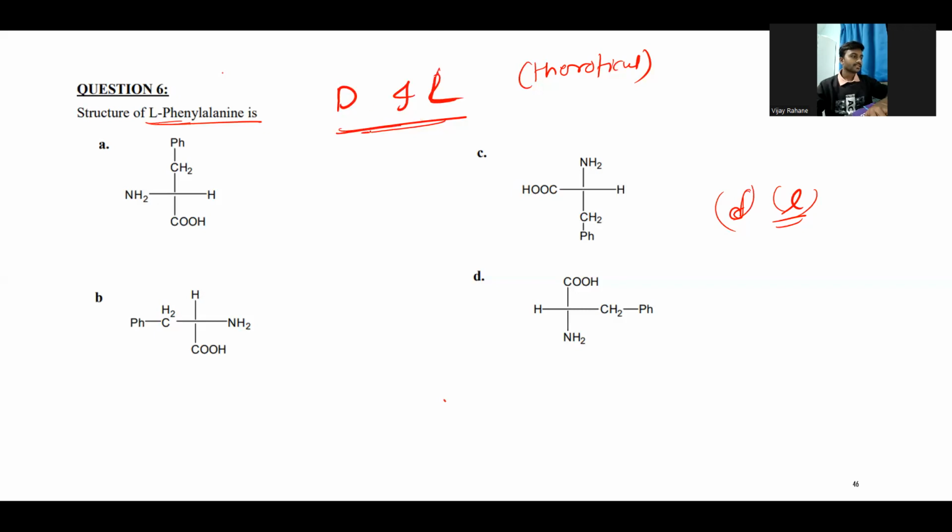So this D and L are theoretical notations, and small d, small l are the observed or practical ones, right? So we need to find out theoretical D and L, so which is the L-phenylalanine. First we need to consider the phenylalanine. Probably you know the structure of phenylalanine.